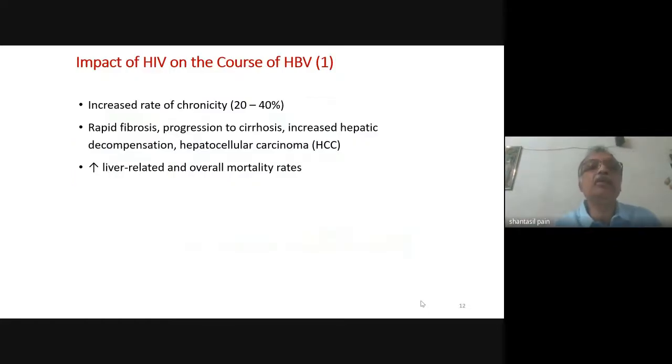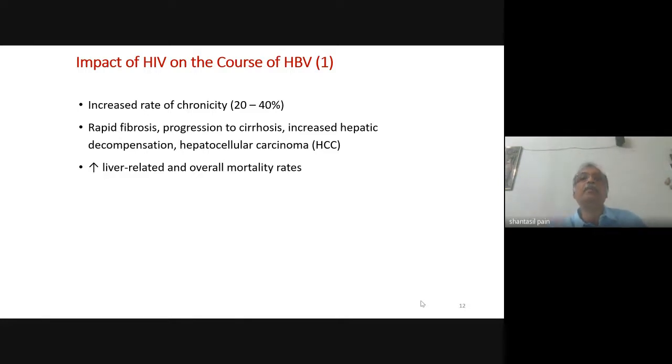What is the impact of HIV on the course of hepatitis B virus? There is increased rate of chronicity to the tune of 20 to 40%, whereas in an immunocompetent person after an acute hepatitis B virus infection, the chronicity is less than 5%. There is rapid fibrosis, more rapid progression to cirrhosis, increased hepatic decompensation and increased incidence of hepatocellular carcinoma in hepatitis B co-infection. And there is increased liver-related and overall mortality.